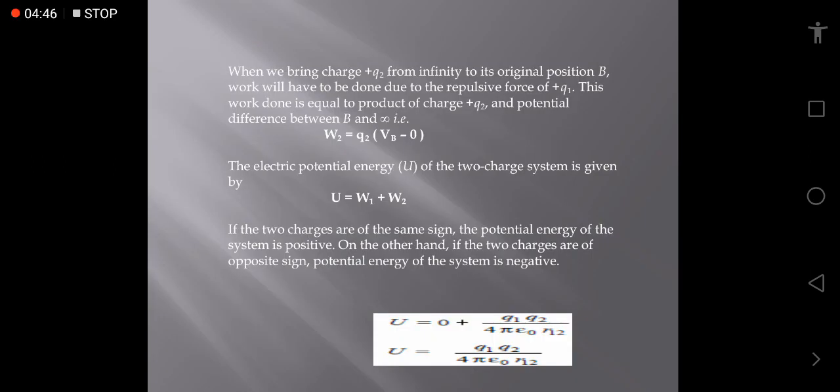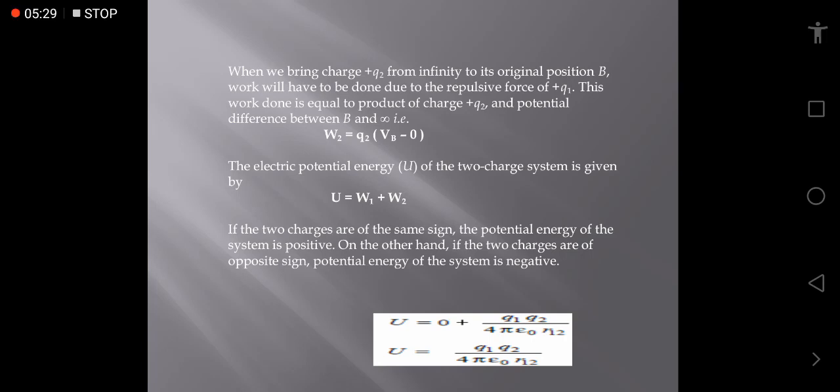Similarly, we calculate the potential energy or the work by taking the charge Q2 from infinity to its original position B. It will experience a repulsive force from the charge Q1, so the potential of the charge Q1 will exist at the point B. So the work done W2 by taking charge Q2 is W2 equals Q2 into the potential of the charge Q1, that is VB.